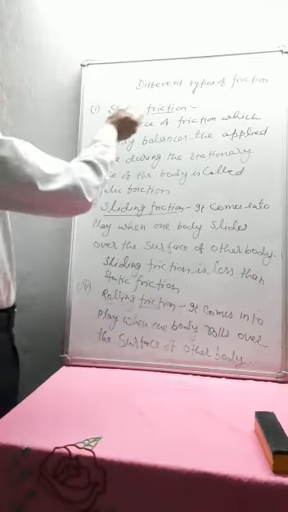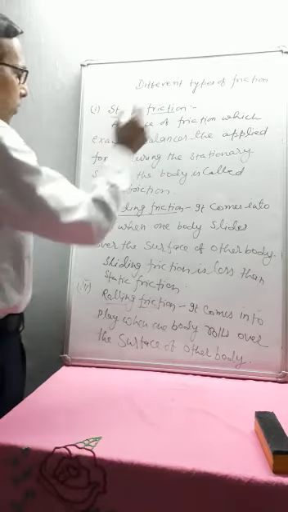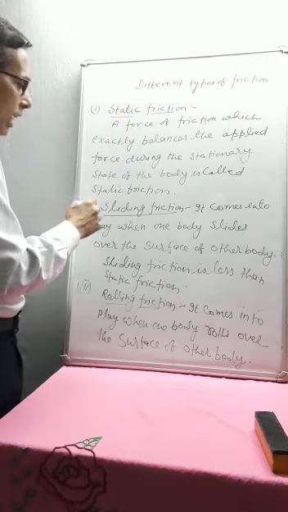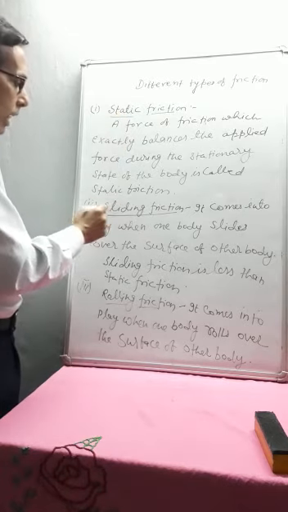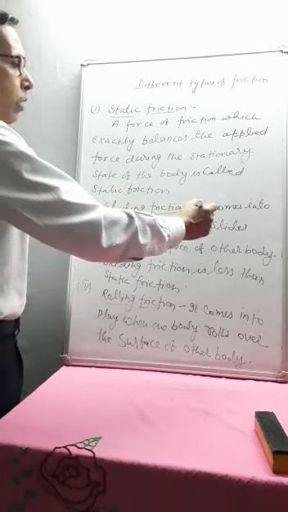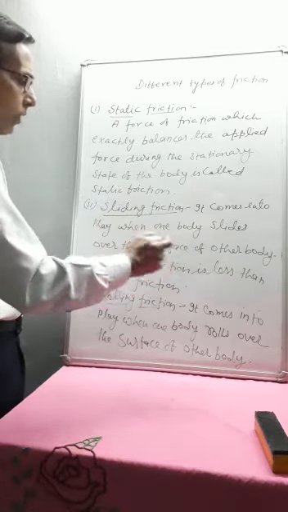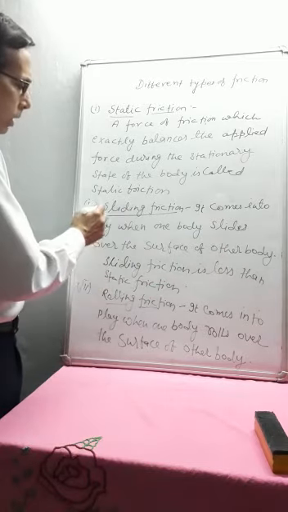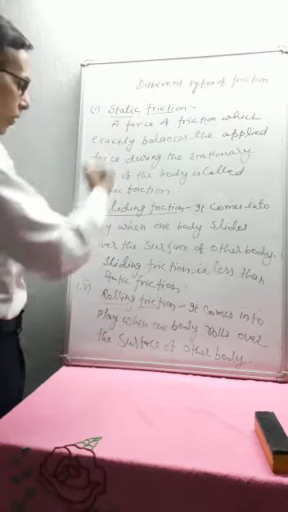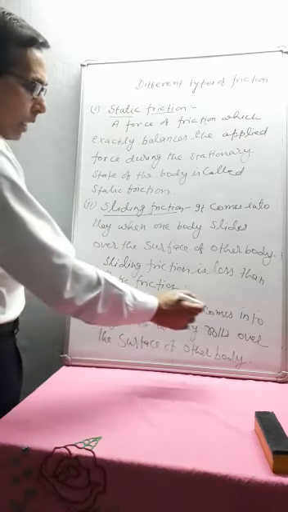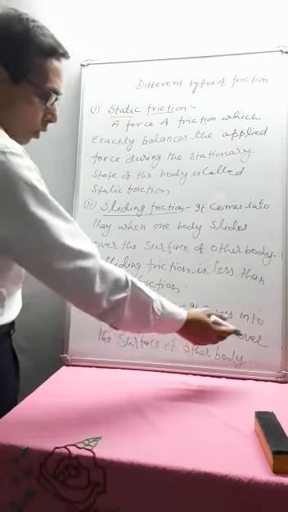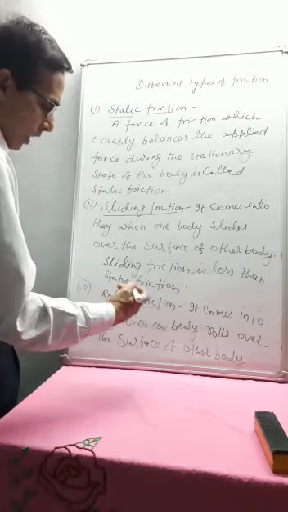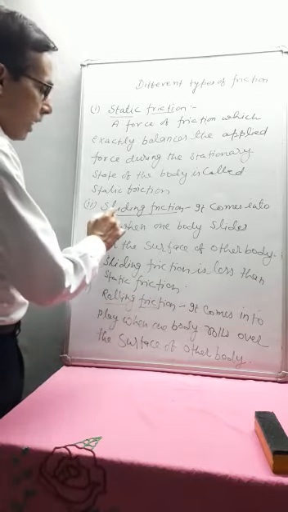So there are three types of friction. First one is static friction. Actually, the second one is kinetic friction, and kinetic friction is of two types. Second is sliding friction. When one body slides over the surface of other body, then it is called sliding friction. And sliding friction is always less than the static friction. Third one is the rolling friction. It comes into play when one body rolls over the surface of the other body. So here rolling friction is much less than sliding friction.